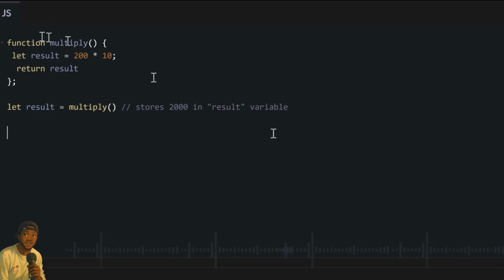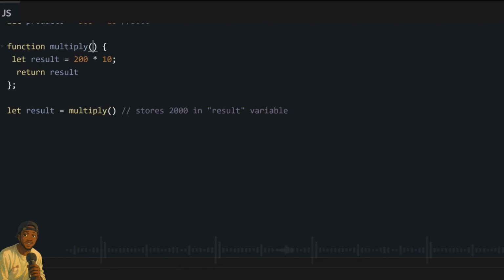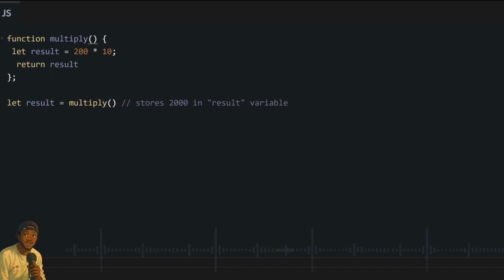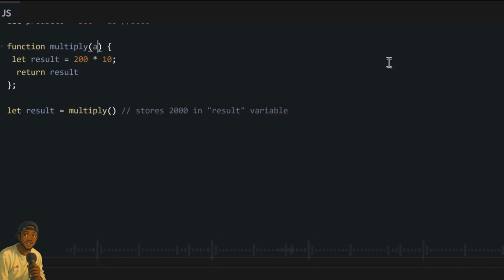And to do this, I will introduce you to what we call arguments. In functions, arguments make our code flexible, not just in JavaScript, but in all programming languages. For JavaScript, we have a specific way we write our argument. We write our argument inside this bracket which I told you that you must open after your function name. Your bracket can be empty if your function doesn't collect any argument, but most functions collect arguments. So you will write a variable name inside these brackets when you declare your function.